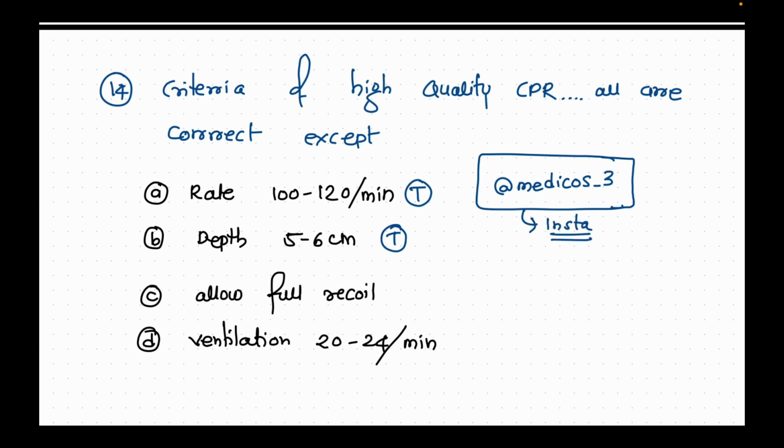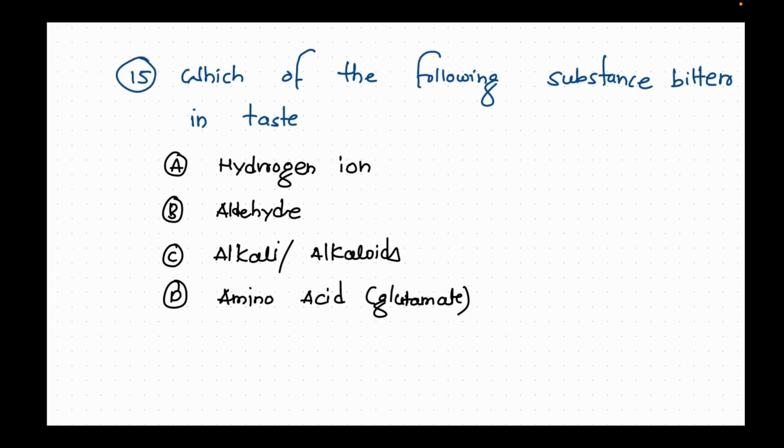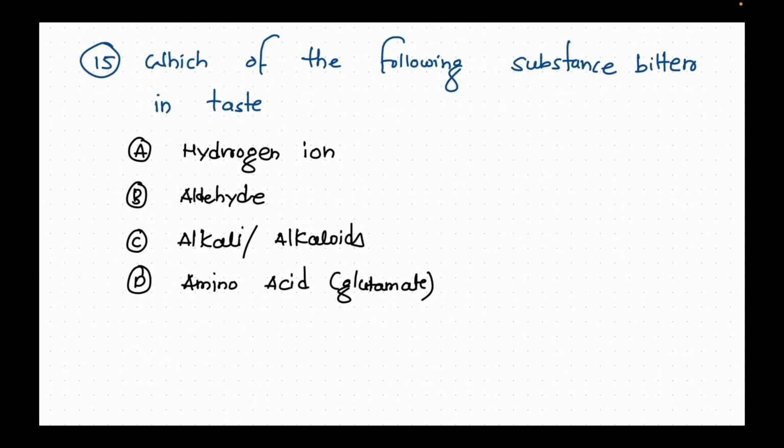Now the question is, which of the following substances is better in the test? And we have options: hydrogen ion, aldehyde, alkali or alkaloid, I don't know the exact thing, and amino acid, that is glutamate. So the exact question is, which test developed in humans to identify toxic substances would be better? So here my answer is alkali or alkaloids.